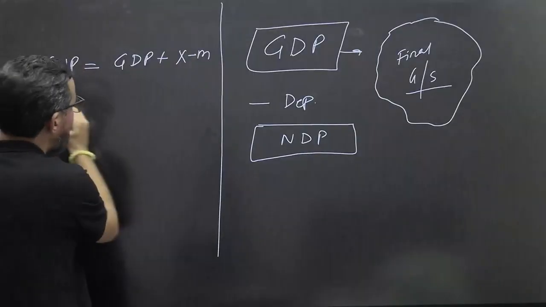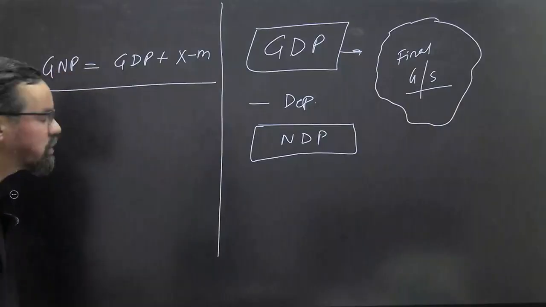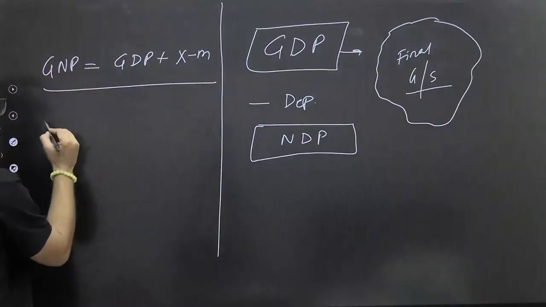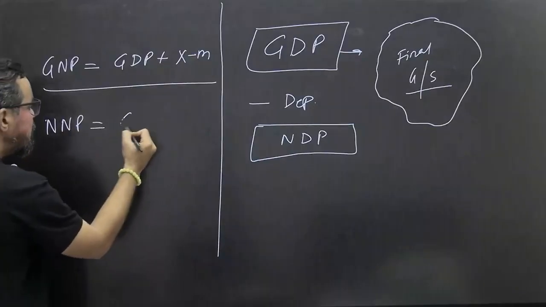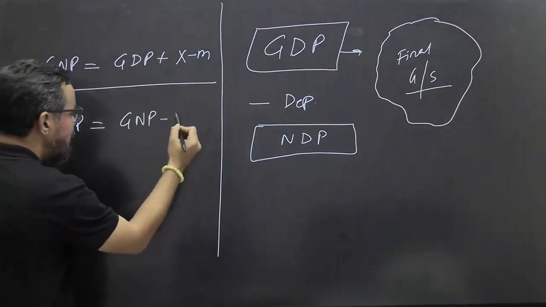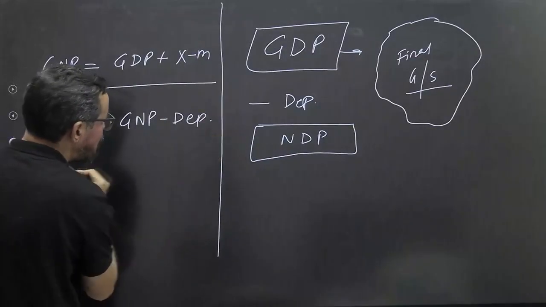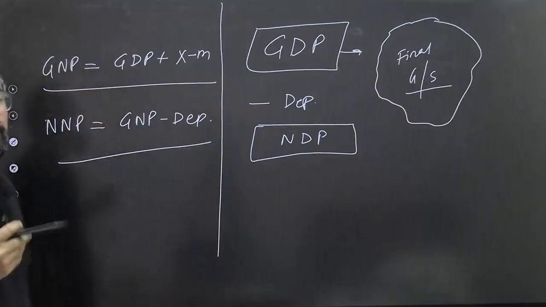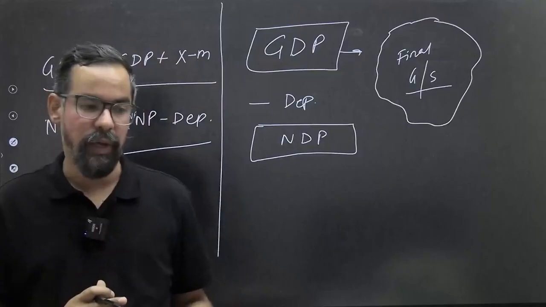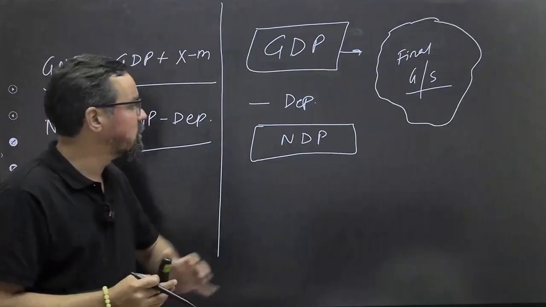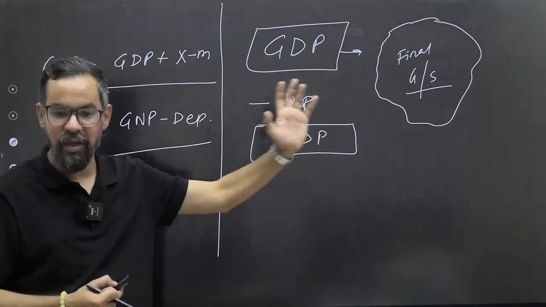When you come to NNP, net national product, NNP is equal to GNP minus depreciation. So these are the calculations we follow for national income. The base is, first we have to calculate GDP in all cases.